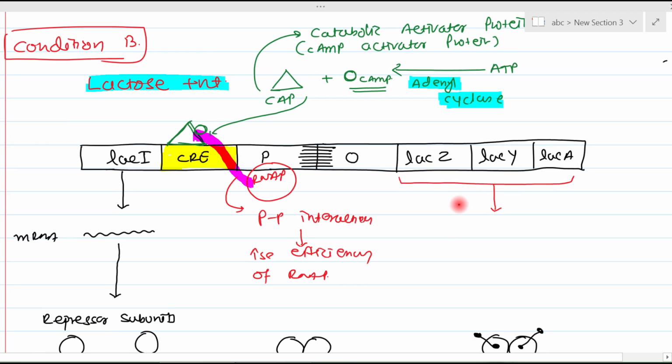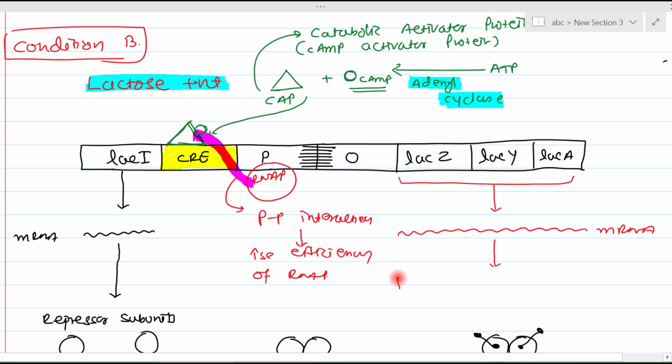Now what does expression mean? First, these three genes undergo transcription, and we had already discussed that they give rise to only a single mRNA. This mRNA has multiple initiation sites and multiple termination sites corresponding to each gene. So it gives rise to three proteins.